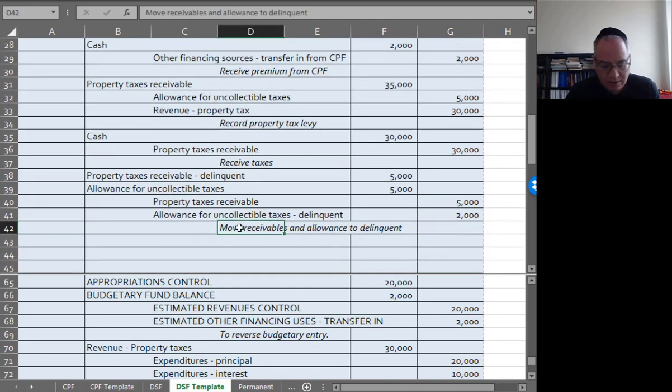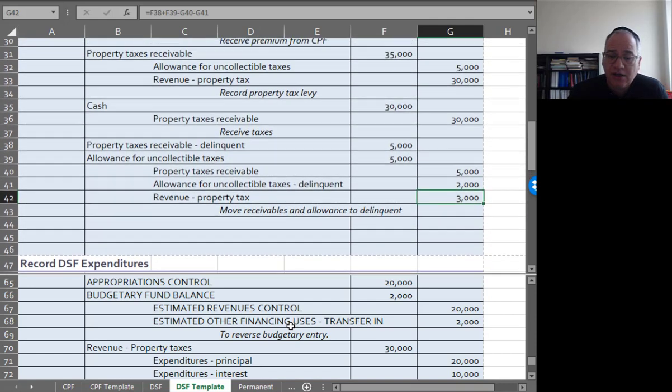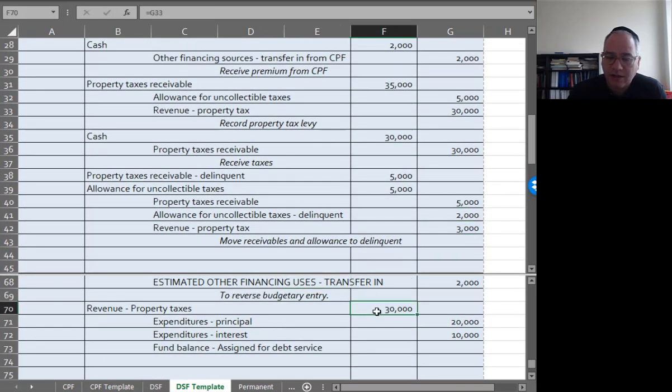And then I've got to credit the difference of $3,000 to revenue property tax, because that is any excess bad debts. We expect to collect $3,000 more, right? So if we expect to collect $3,000 more, then revenue from property taxes is going to be $3,000 higher. And that's different from financial accounting, where it would be adjusted to bad debts.